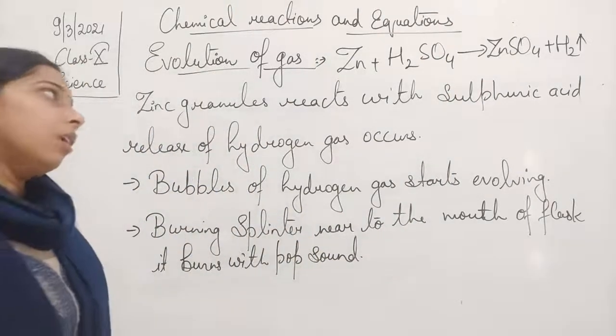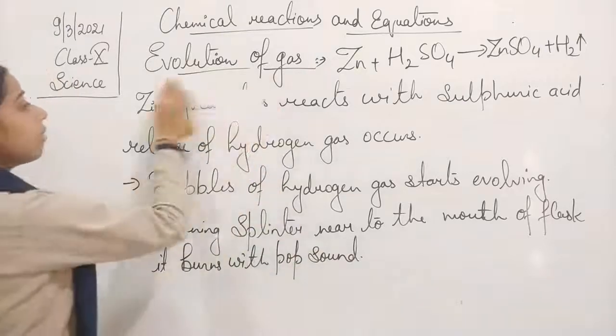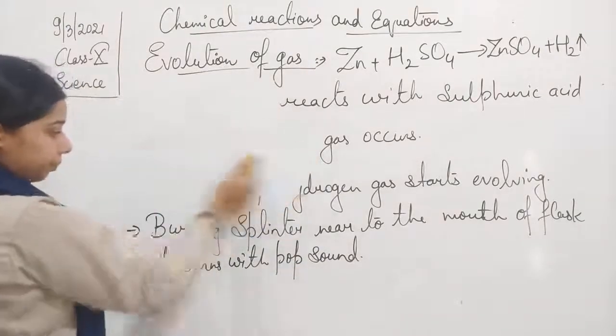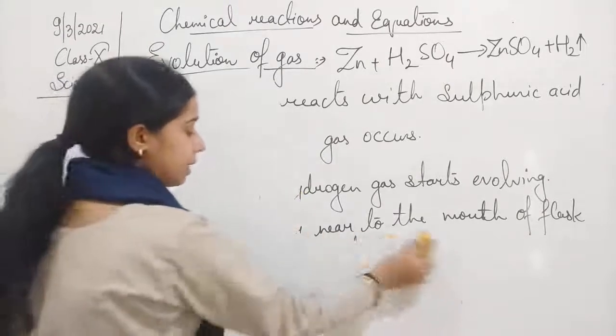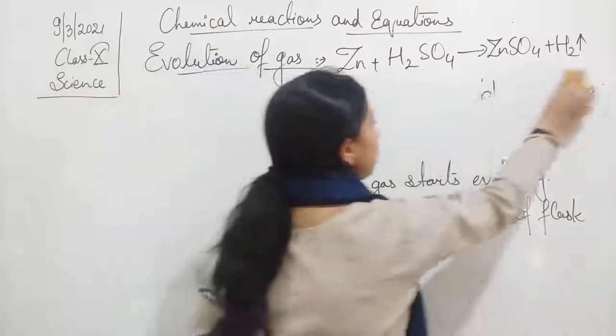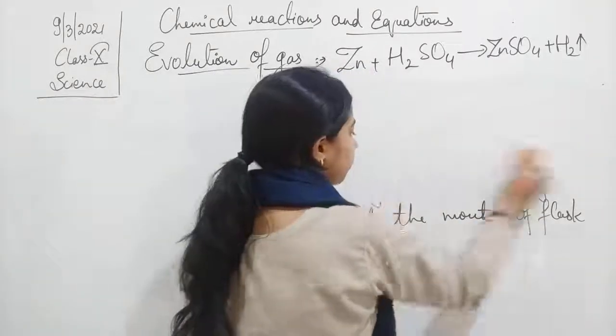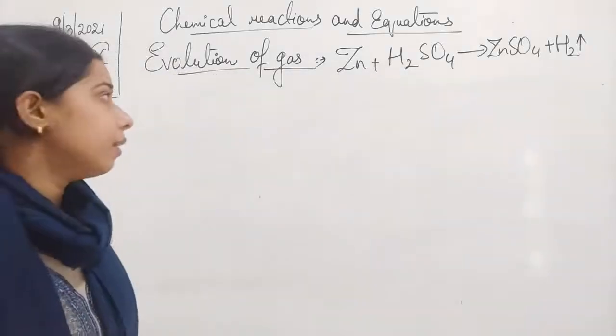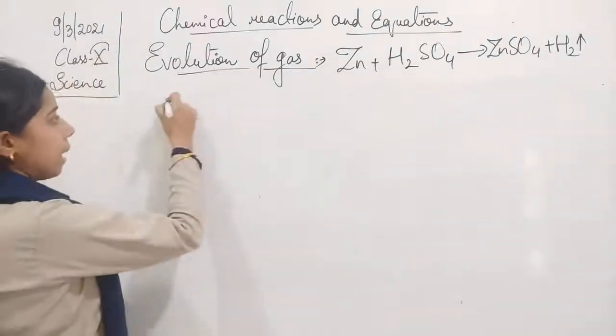Any other? A lot of them are there, students. Like if suppose magnesium is there.